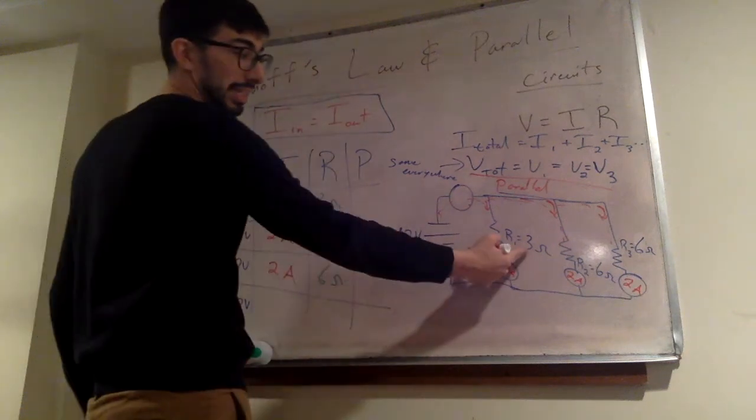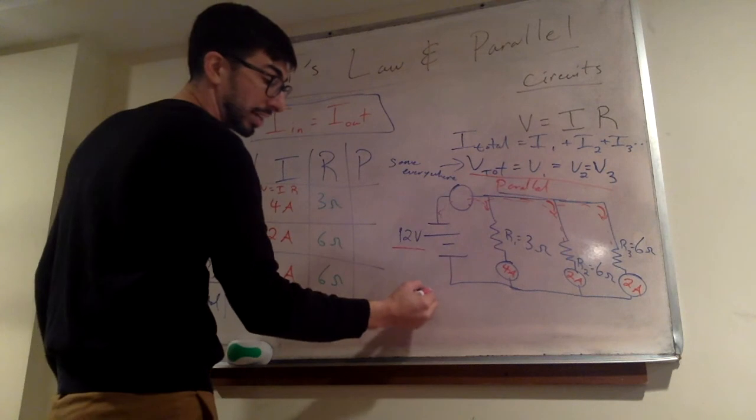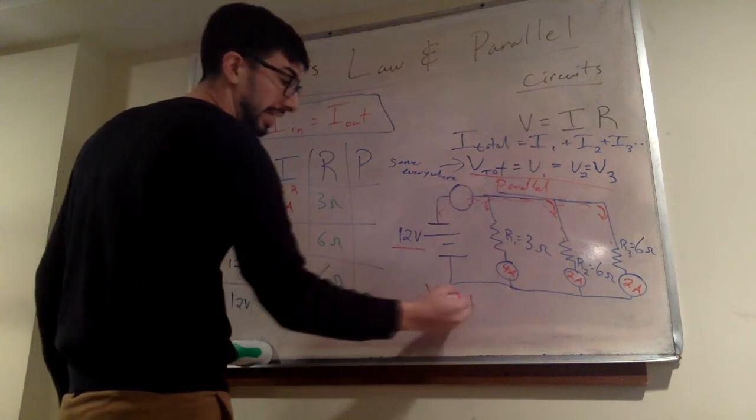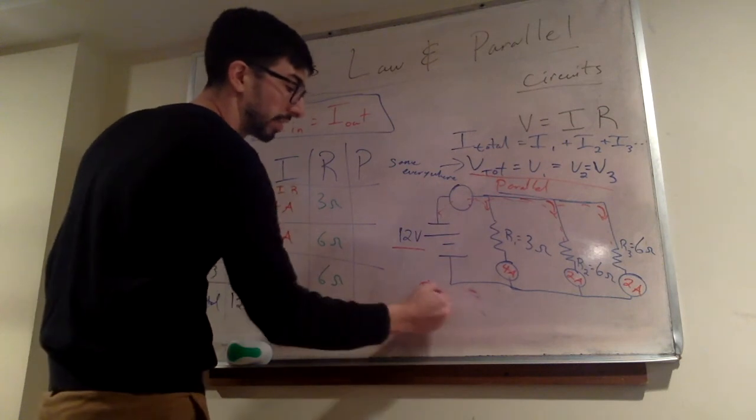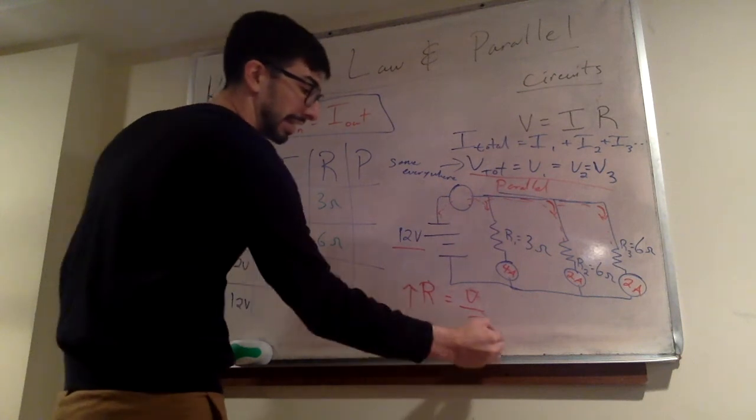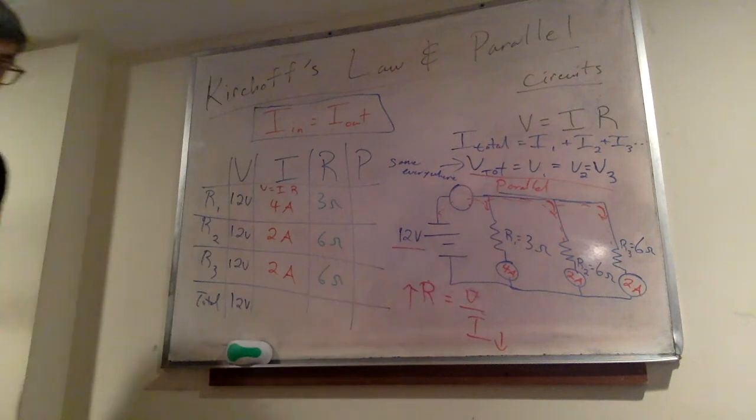Notice as resistance goes up, current goes down. As resistance goes up, current goes down. You could write this out as R equals V over I. And as resistance goes up, yes, current goes down for each branch.